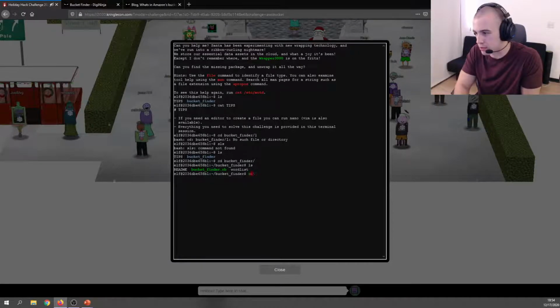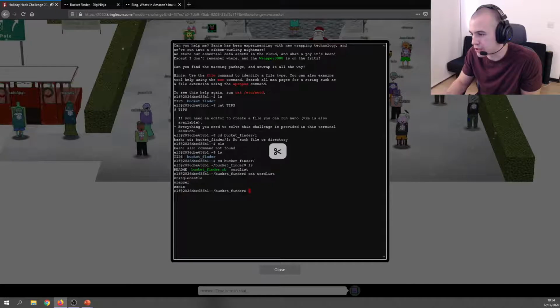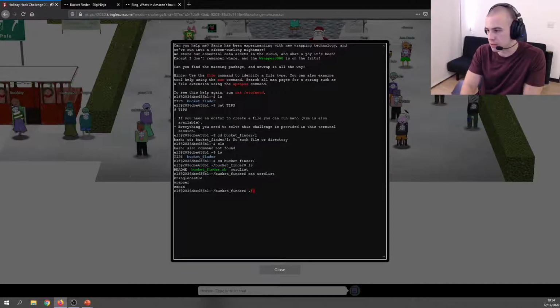So if we cat the word list, we get a couple of associated words: Kringle, Castle, Wrapper, and Santa. So let's run Bucket Finder just to see what it's about.